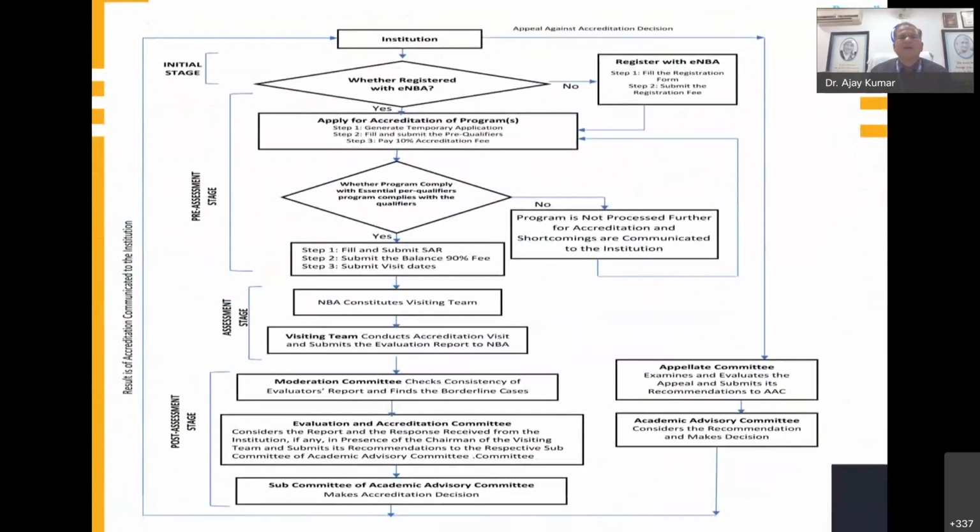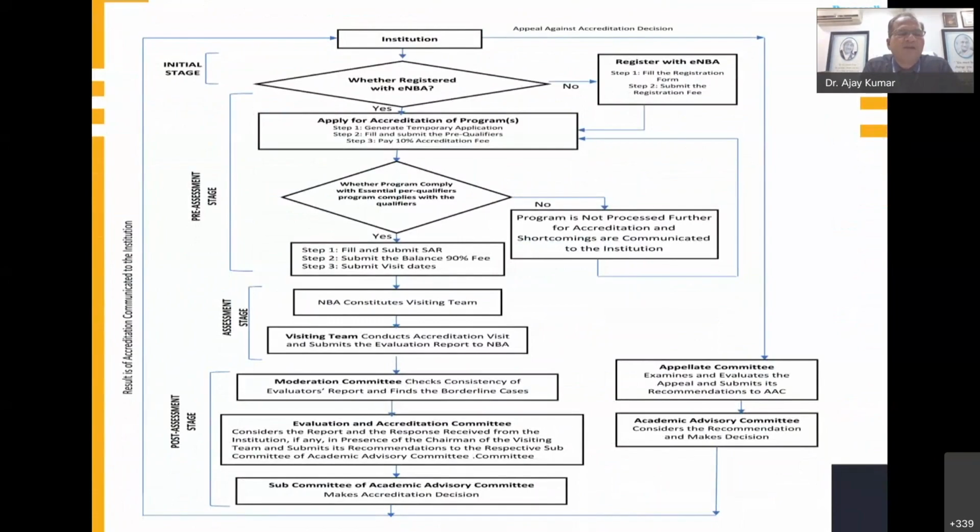So the next part is the process of accreditation. Why am I covering the basic process? Because we are very much aware of criteria number 1, 2, 3, 4, 5, 6, 7, up to 8, 9, and 10. But the basic information, we don't know about.